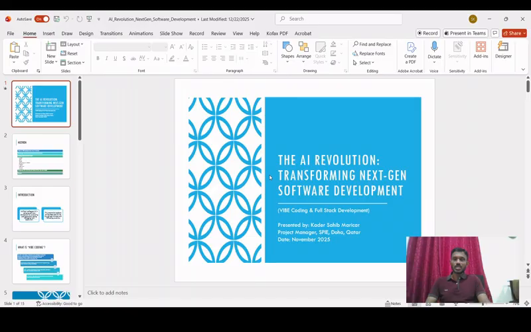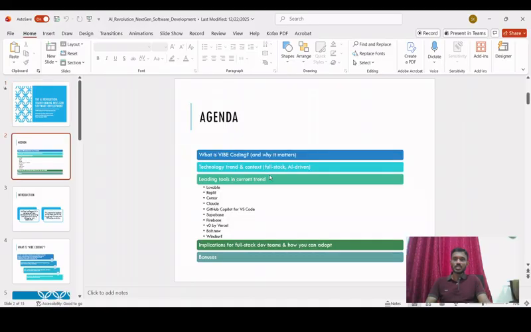Here we are going to look at the different agenda. First, what is vibe coding? Then we are going to look at the technology trend and context, and also at a lot of different tools used in vibe coding which are currently very famous. We'll also look at some practical illustrations of these tools one by one, and also the implications for software development.